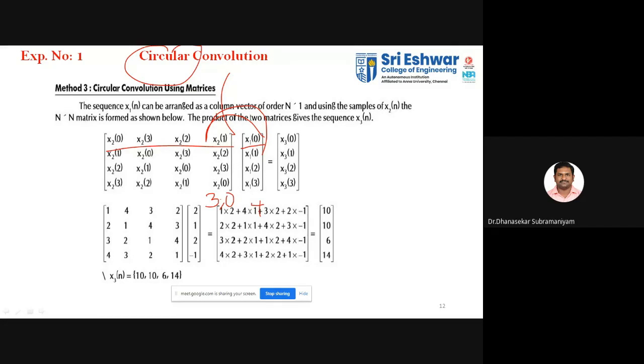If you are adding the 0 value in any one of the signals, that is called zero padding. So we are equalizing both the sequences; the number of samples should be the same in both. Your output of the circular convolution will also be of the same length. This is the main thing you have to remember: circular convolution means both the sequences should be of equal length. Circular convolution can theoretically be done by the matrix method, tabulation method, or graphical method. I hope you have seen that.